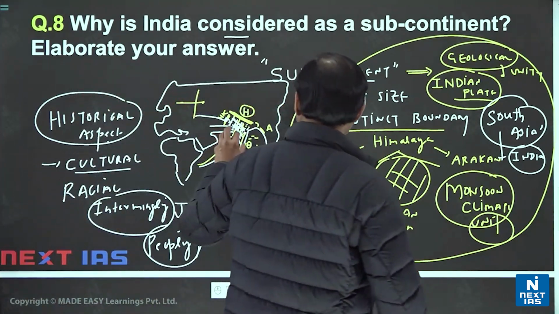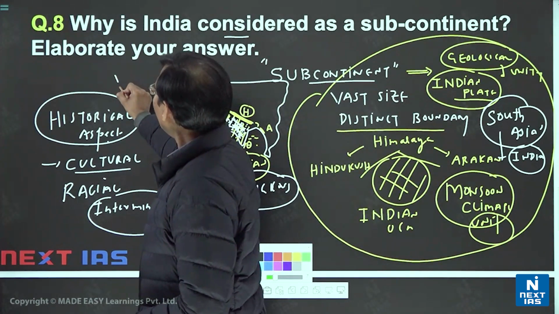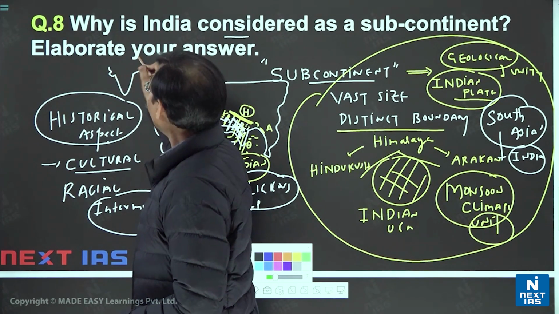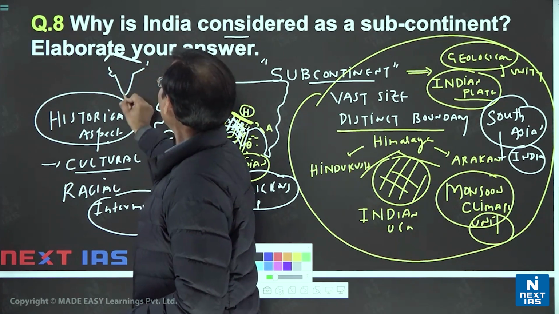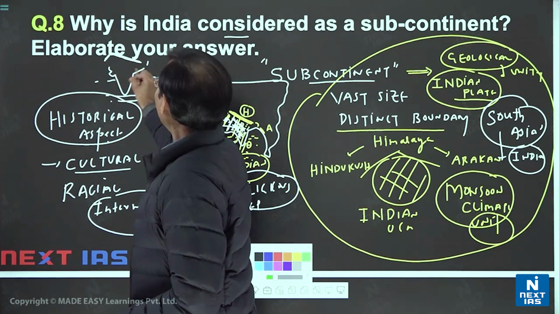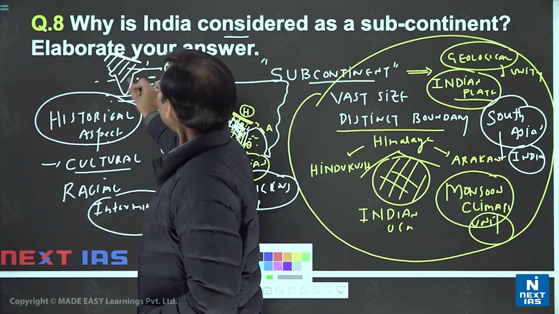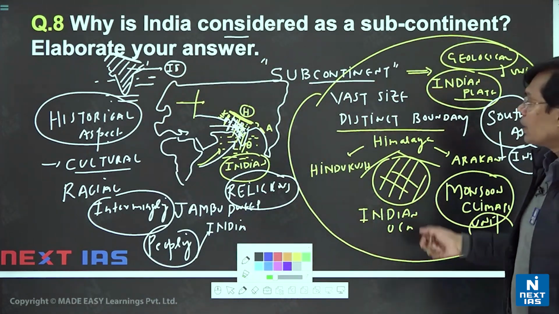But this diagram, if you are unable to draw, then what you can do? You have to draw a kind of V shape, and then you have to draw Himalaya here and some mountain like that, and then the water bodies. And here you can write the Indian subcontinent, this land, Indian subcontinent. So that thing will also be enough here.